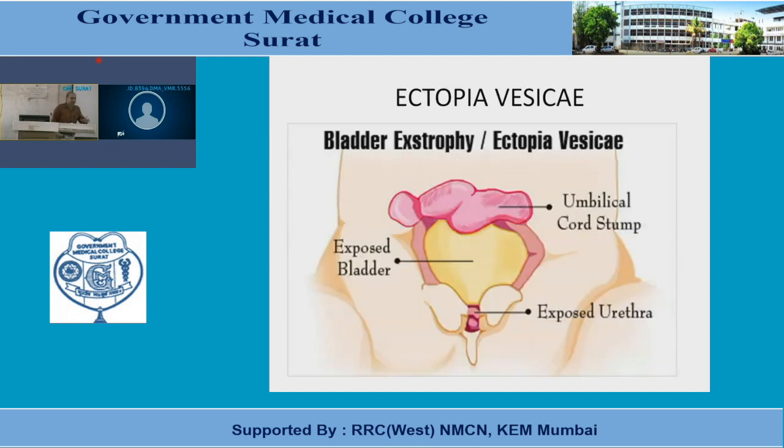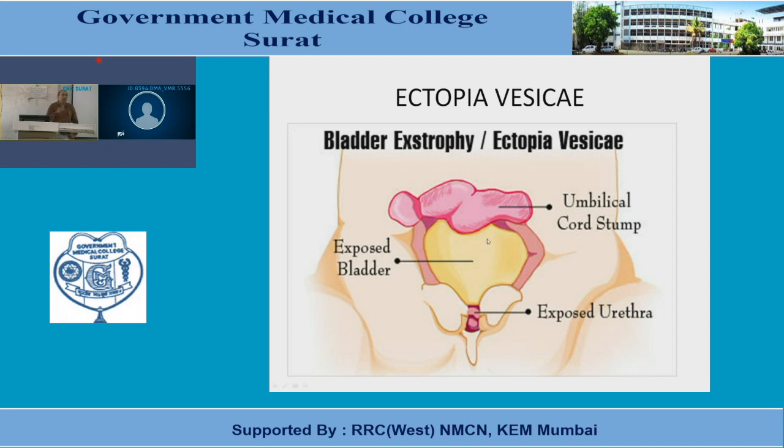And lastly, a very serious but fortunately rare anomaly associated with the bladder, that is the bladder exstrophy or ectopia vesicae. So here what happens? Below the umbilicus, see first this figure. Here is the level of the umbilicus, and this is the pubic symphysis.